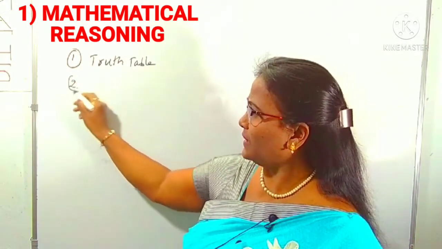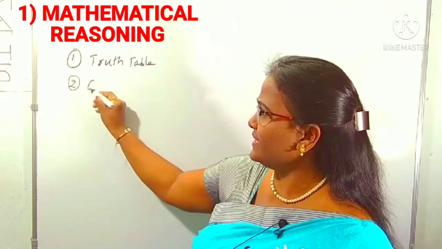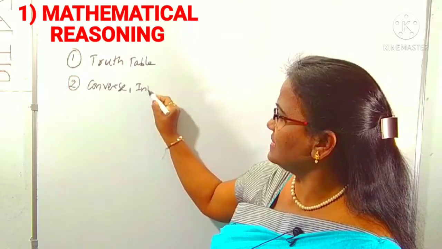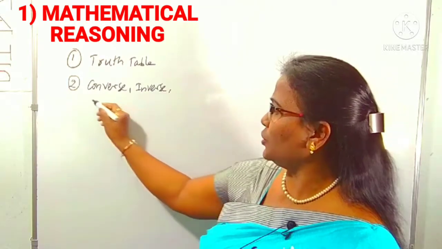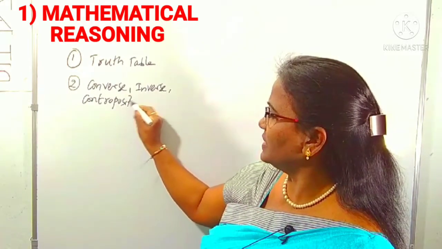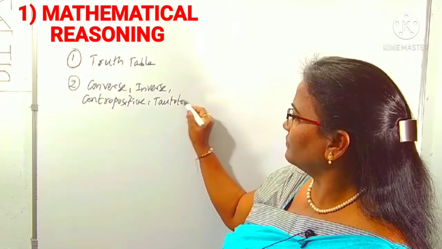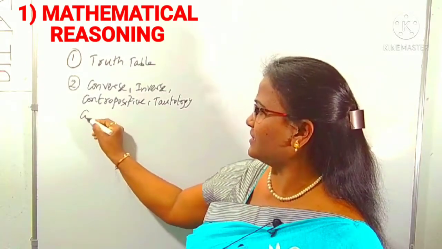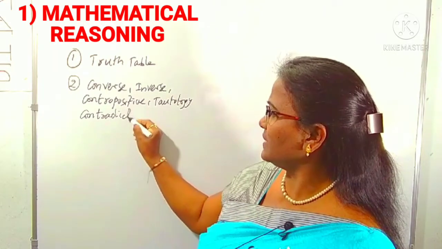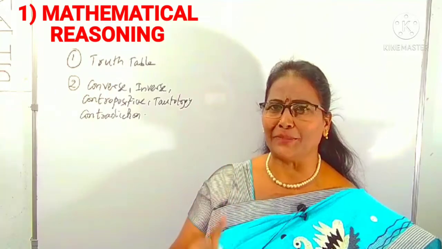And also if you know the converse, inverse, contrapositive, as well as tautology and contradiction, these points can also come across. So these are the contents we can come across in mathematical reasoning.